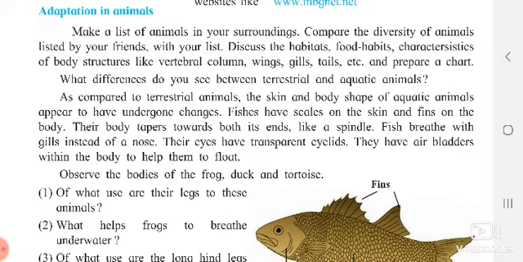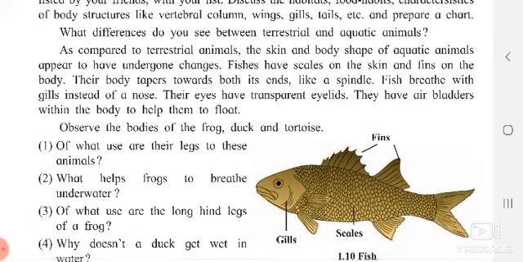As compared to terrestrial animals, the skin and body shape of aquatic animals appear to have undergone changes. If you observe the skin or body structure of an aquatic animal, it has undergone many changes. Fishes have scales on their skin and fins on their body. If you observe this picture, you can clearly see the fins which help them to swim in the water, and they also have gills.